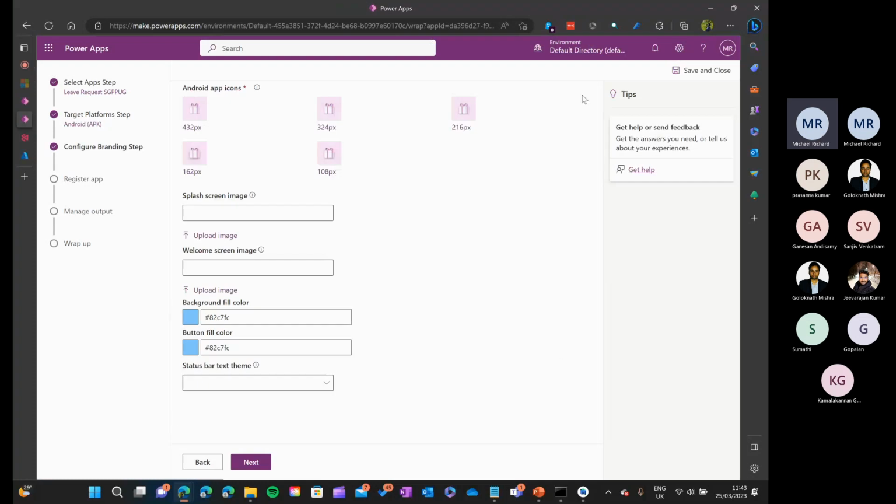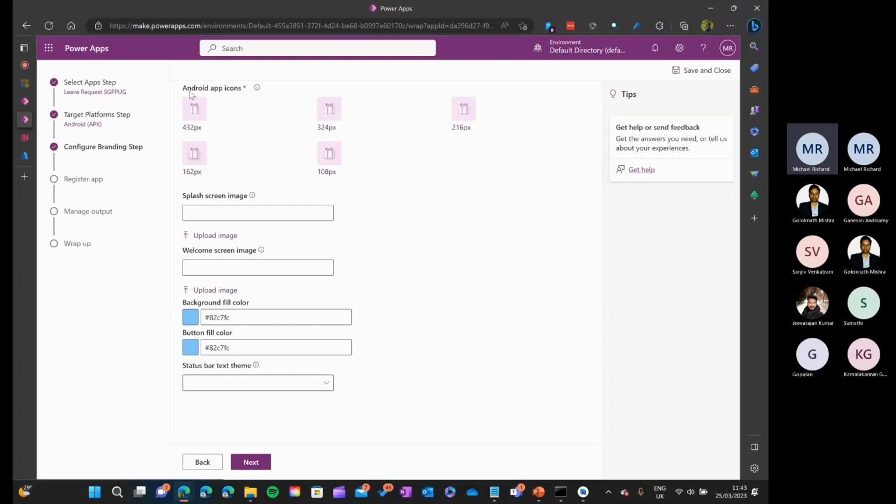Okay. So this is a very critical step. It looks like it's just branding, just put some icons, images, everything will be perfect, right? But this will create lots of problems. First, these icons are mandatory. You have to give some icons. There is no defaulting of icons here.